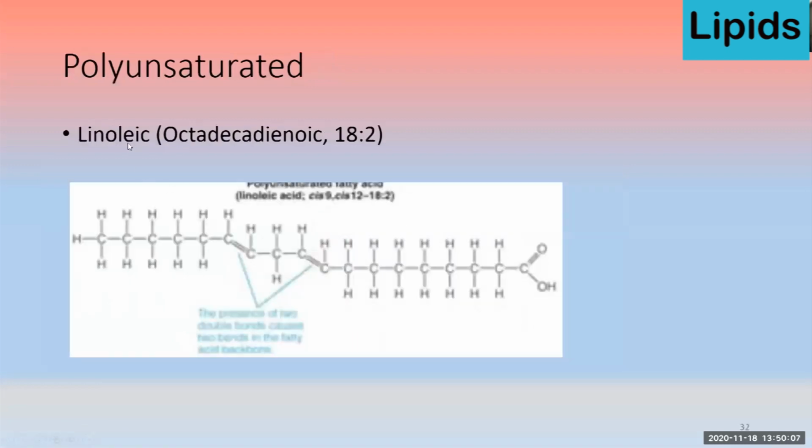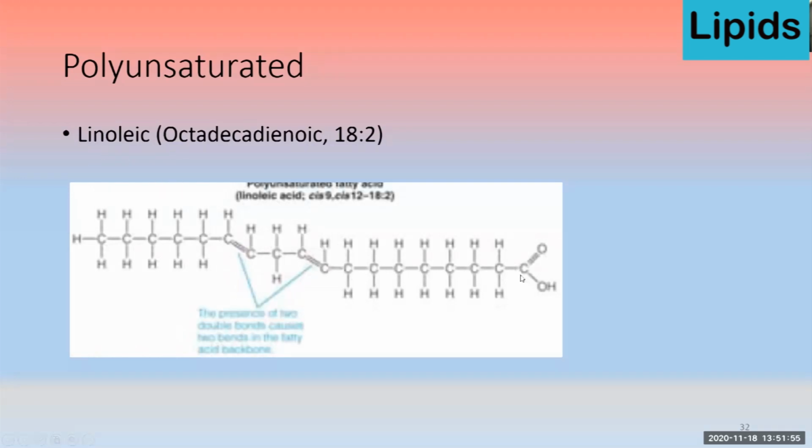Then comes the linoleic acid. So this is an example of again an 18 carbon polyunsaturated fatty acid. Why is it poly? Because here the number of double bonds is more than 1. Here there are 2 double bonds. So again, on the basis of number of carbon, we name it octadeca, and because there are 2 bonds we mention di and then enoic. So it becomes octadecadienoic acid. So it's linoleic acid.